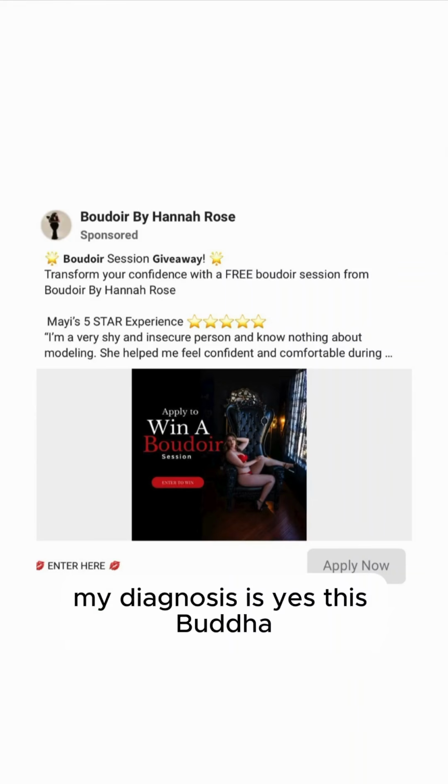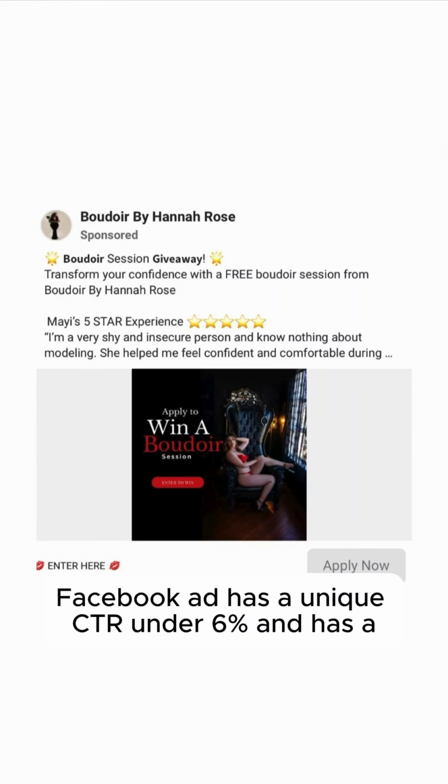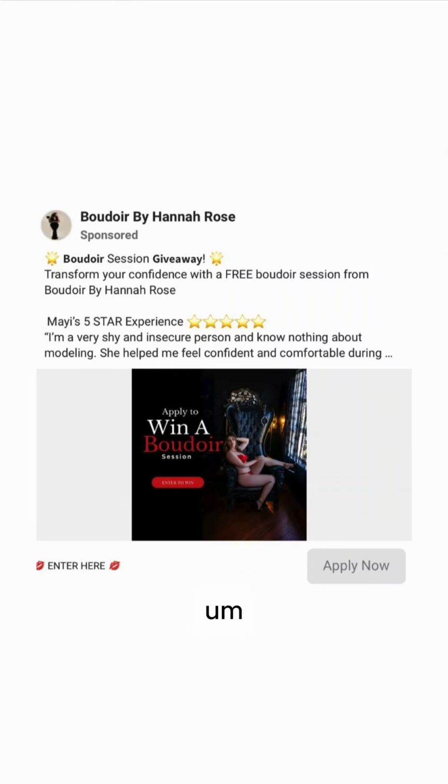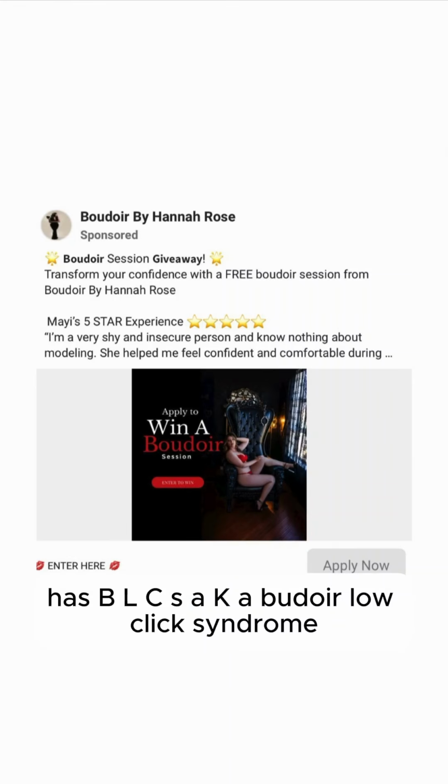All right, so after looking at these, kind of everything with the pre-click, my diagnosis is yes, this boudoir Facebook ad has a unique CTR all under 6% and has BLCS, aka boudoir low click syndrome.